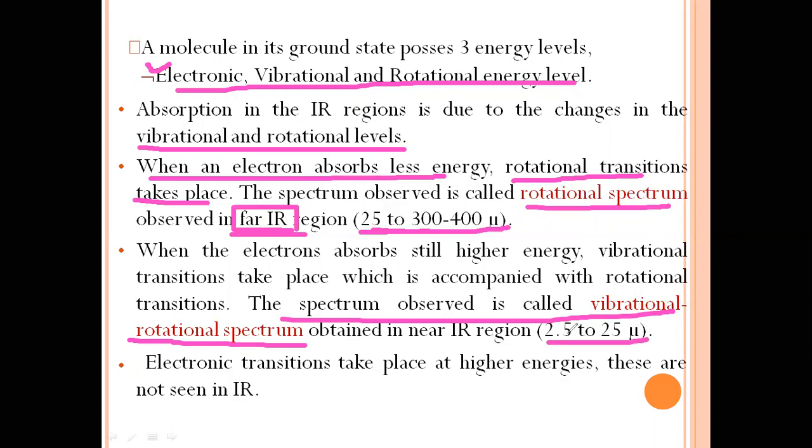Electronic transitions take place at higher energies, and these are not seen in the IR region.